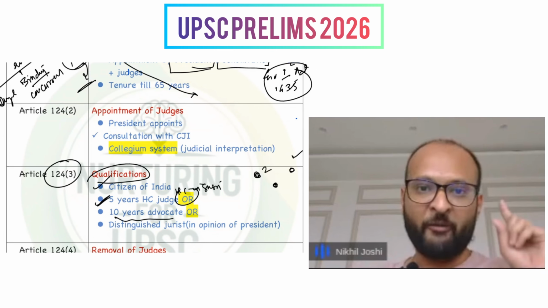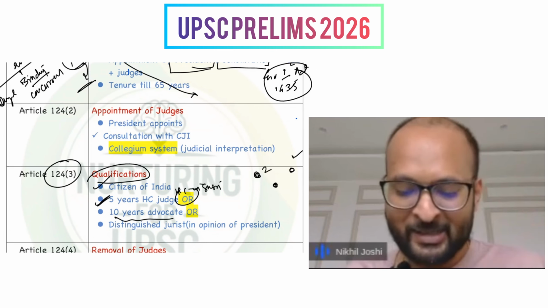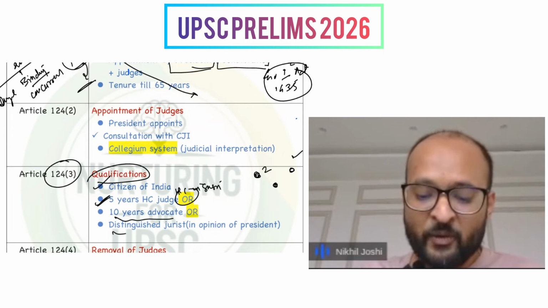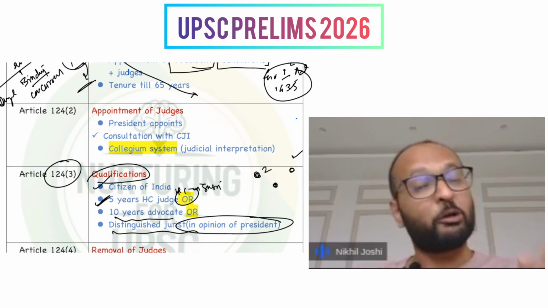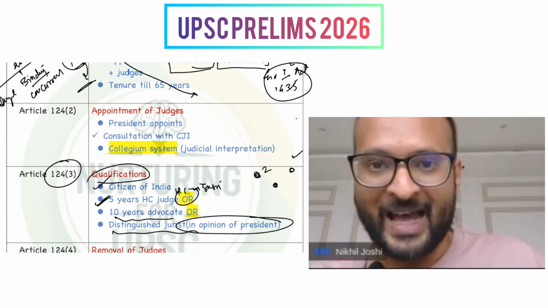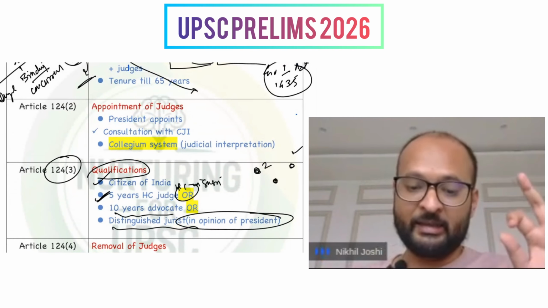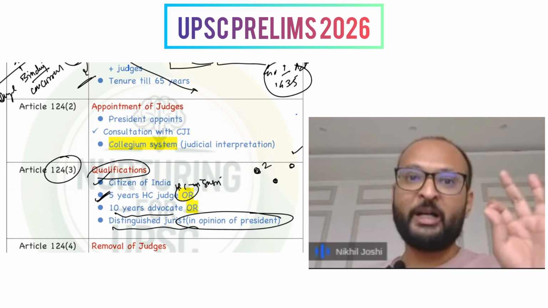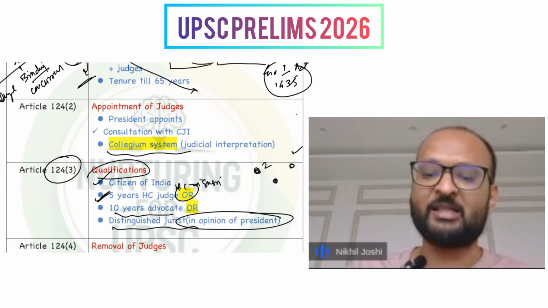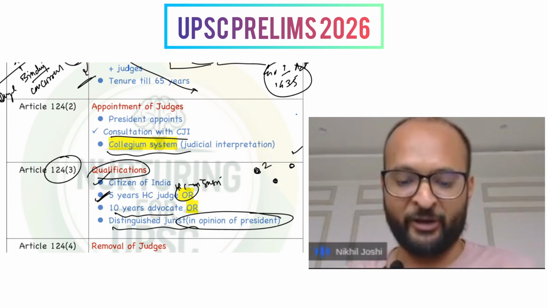And most importantly, the very peculiar clause that exists here is that a person who is a distinguished jurist in the opinion of the President can also be appointed as a judge of the Supreme Court. And all of these appointments should be done with the collegium system, in consultation with the Chief Justice of India.